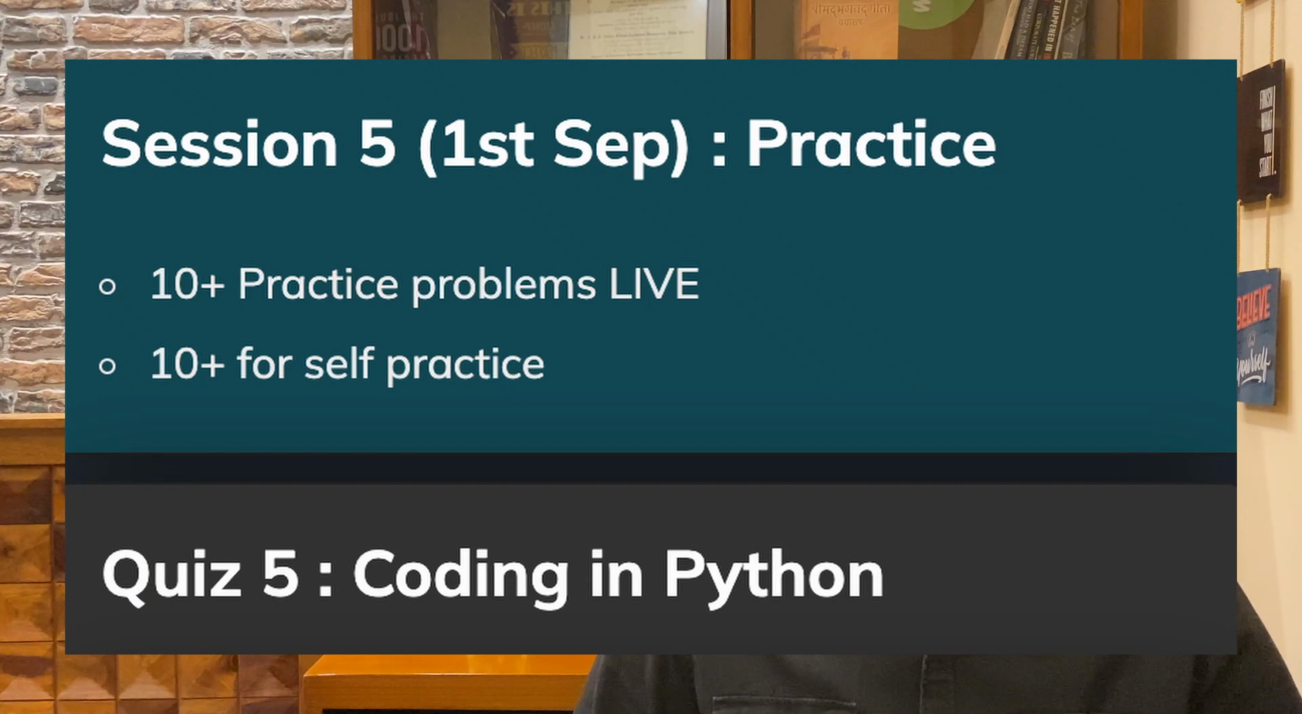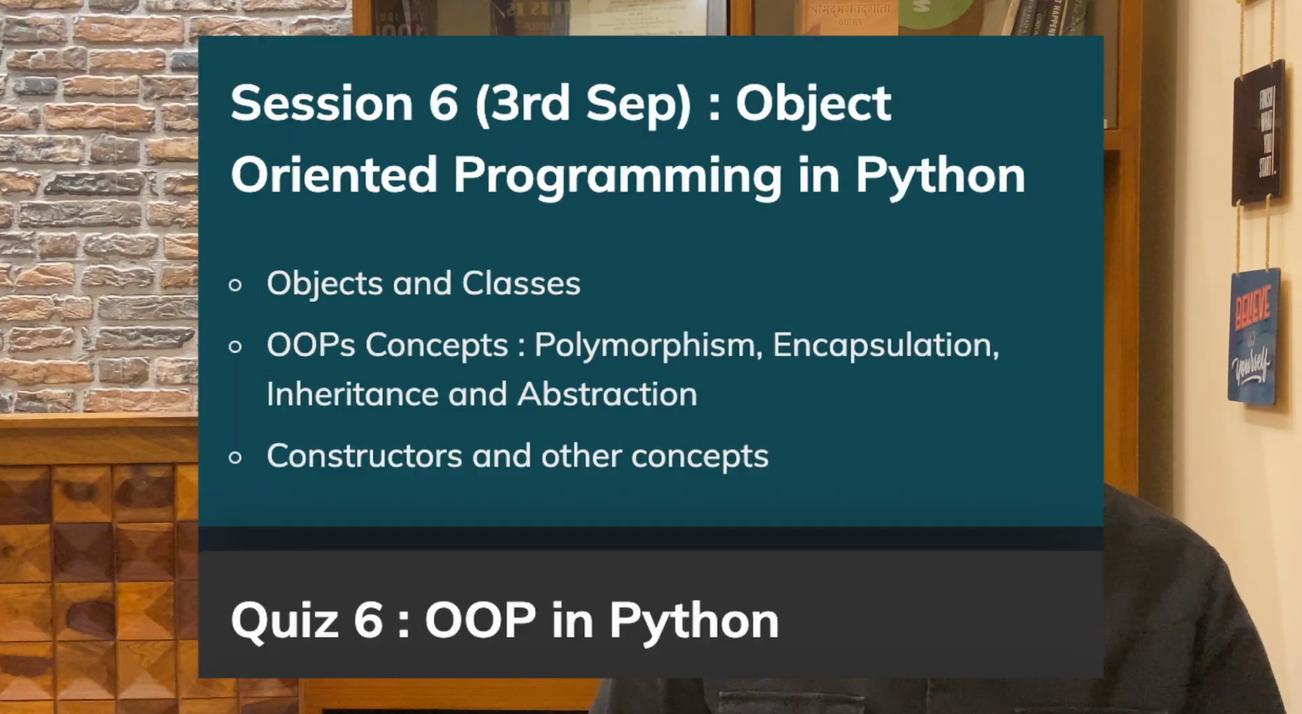So don't worry about that time is less or you want more time to learn. In session 5, we'll be doing some live coding practice in Python in the session itself. More coding questions will also be given to you for self practice that you can discuss as doubts in the next session. Session 6 will be covering OOPS in Python.